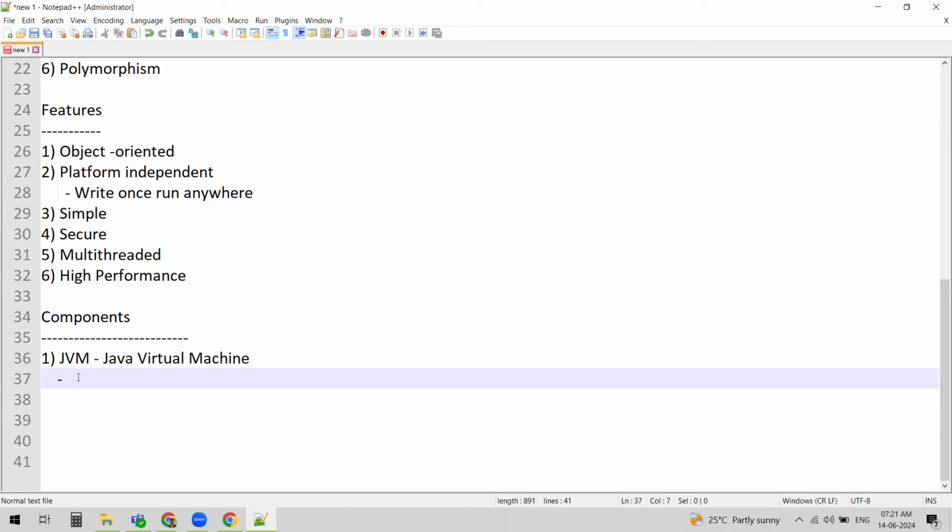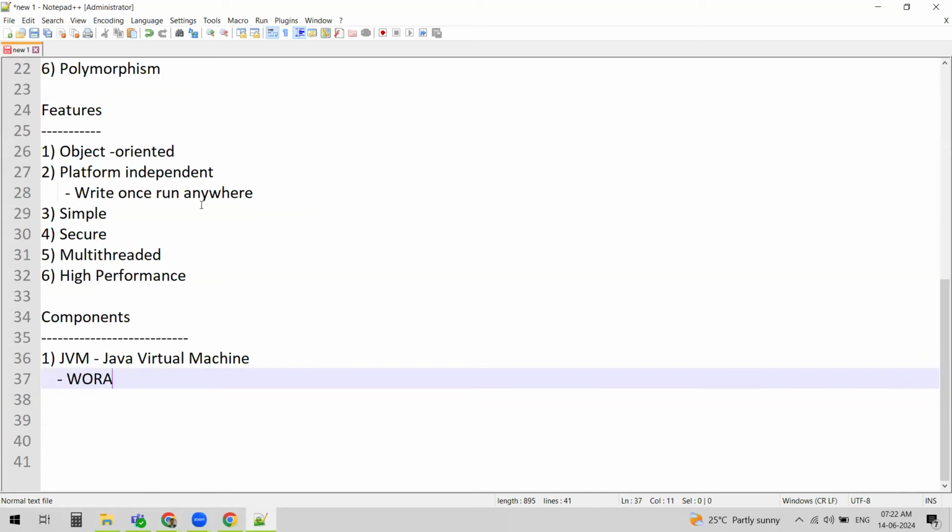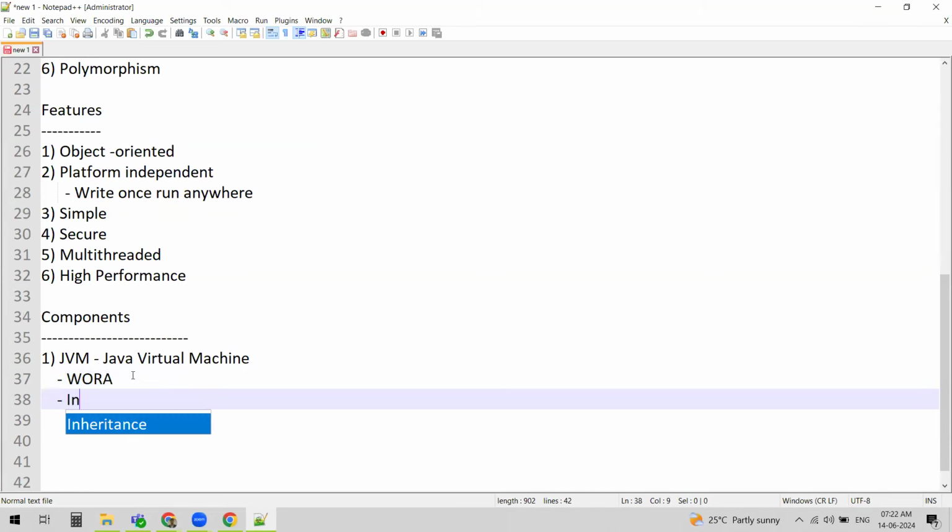This is the actual core component behind Java. If you remember, we learned this when we were talking about platform independence, right? Write once, run anywhere. This is the main component behind Java which is responsible for write once, run anywhere. Internally, it has the interpreter, which is responsible for changing the bytecode into machine code.